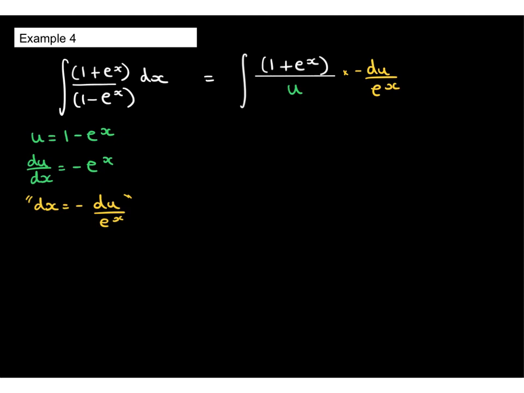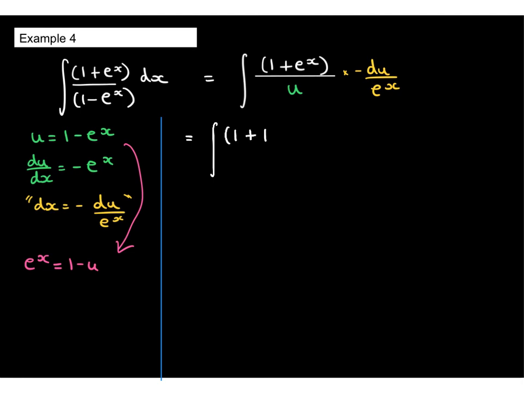Notice no cancellation here at all, and we've got lots of terms that feature e to the x, which we need to then deal with. So how can I do that? Well, let's go back to the fact that u is equal to 1 minus e to the x, so e to the x is 1 minus u. Now, from there, let's substitute in for the numerator. So we've got 1 plus 1 minus u in the numerator.